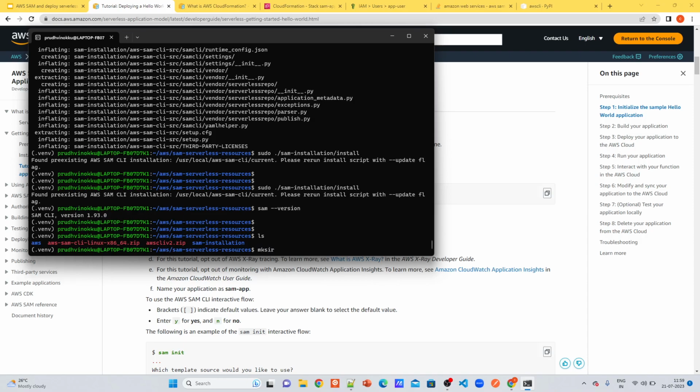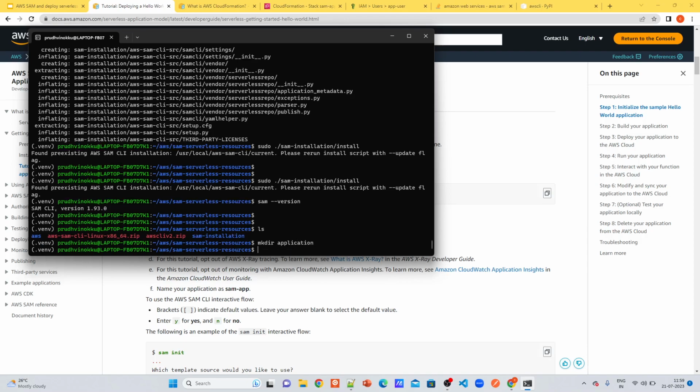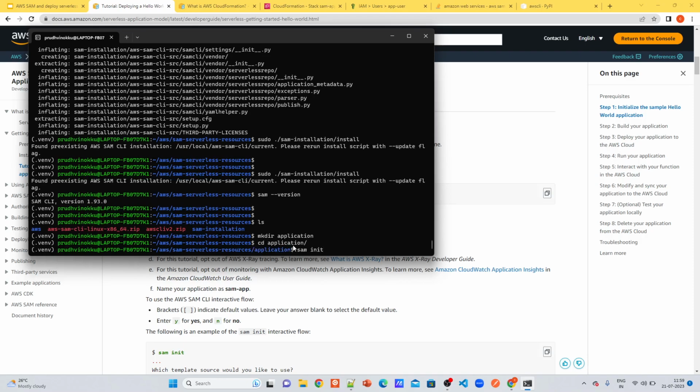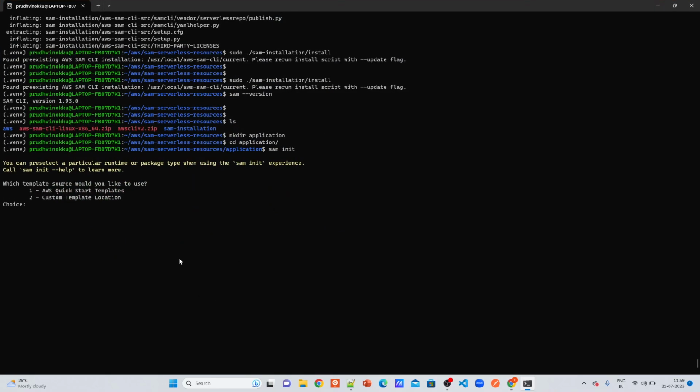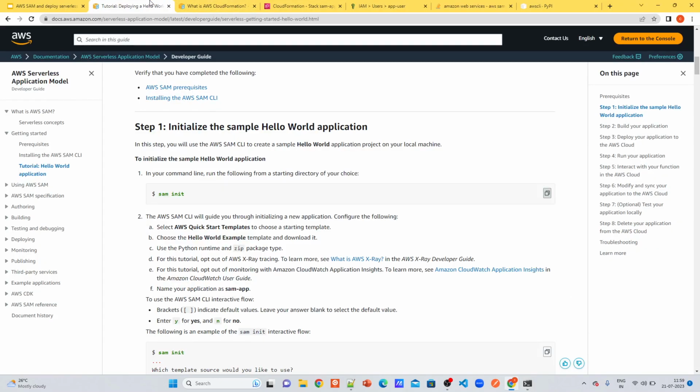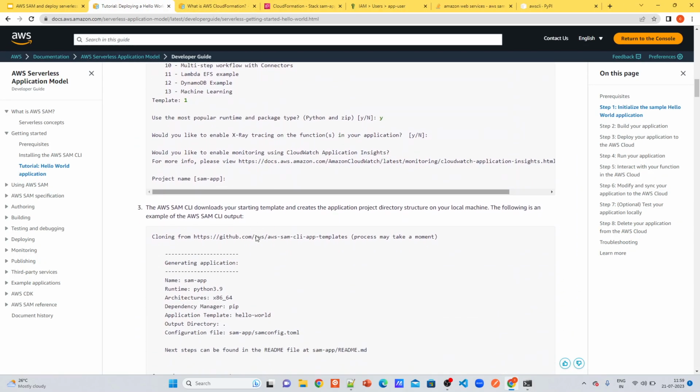Let's make a different directory called application, cd application, and run SAM init. It will ask different options like custom template location, but I will do it from quick start, and as also specified in this tutorial, let's follow the same.